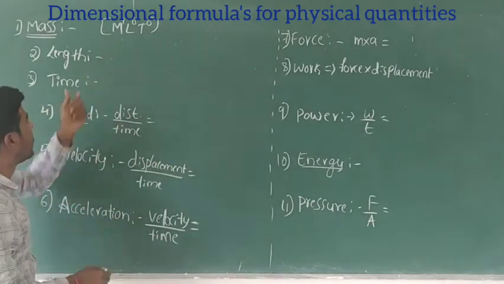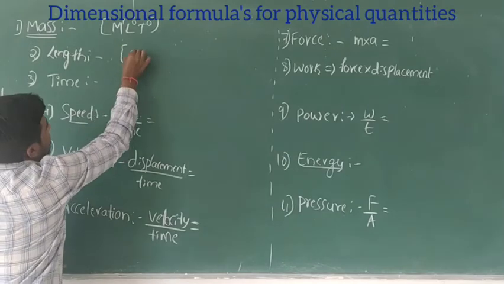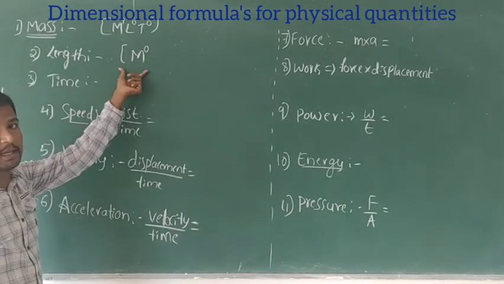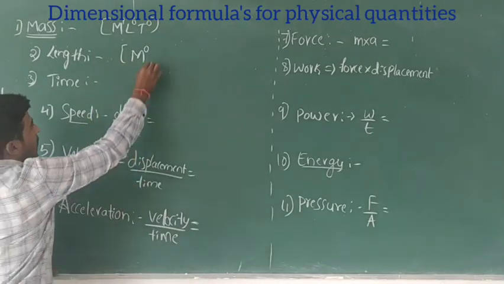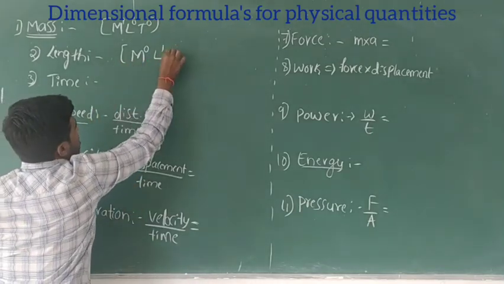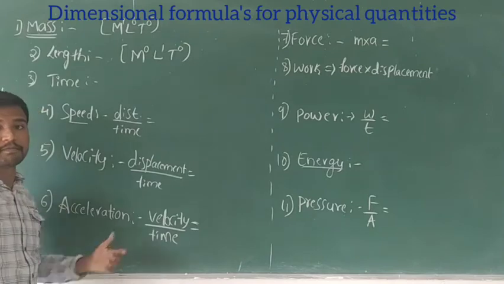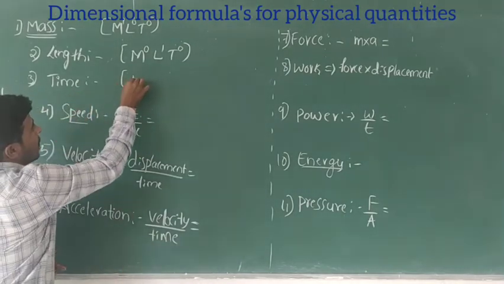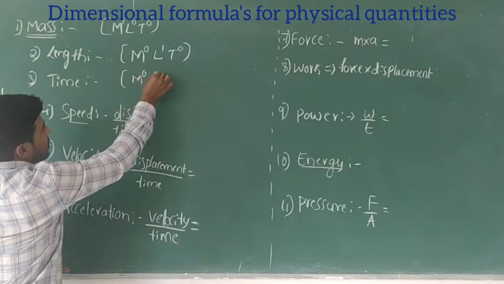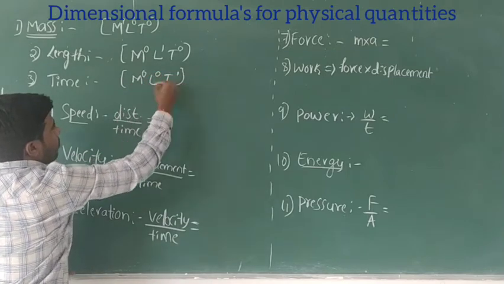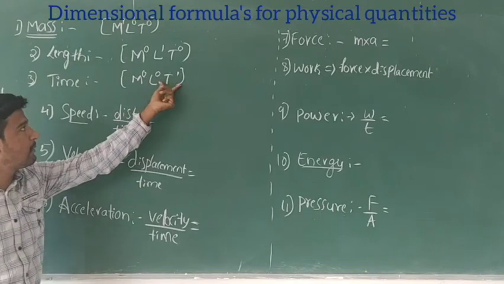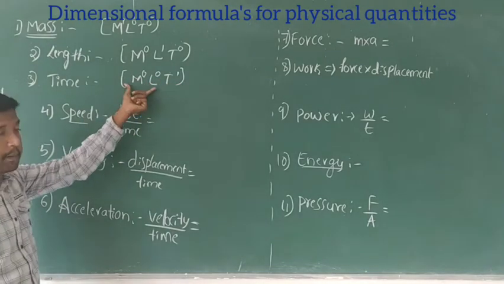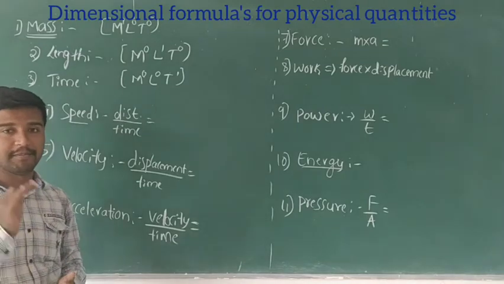So similarly, length. Here M is 0 because length does not depend on mass. And L to the power 1, T to the power 0. Right? So next, time. M to the power 0, L to the power 0, and T to the power 1. It means time does not depend on mass and length. This is the dimensional formula of time.